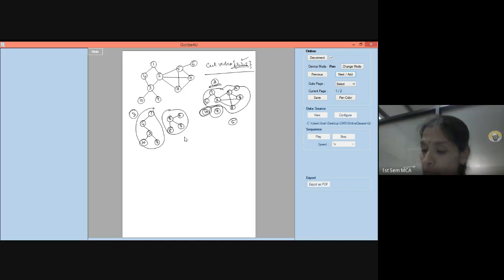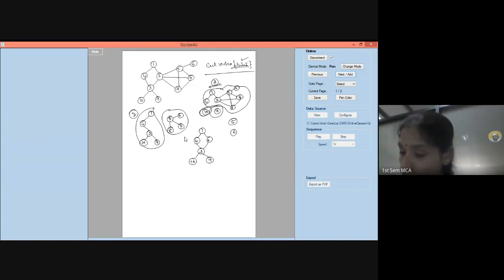If I remove 5, what will happen? Let us see. I have here 1, I have 4, I have this 2, this part of the graph doesn't get disturbed. 3 and this is 10 and this is 9. Okay, I'm removing 5, so all the incident edges also should be removed. 2, 5 will go, 5, 6 will go. So 6 will remain now, I mean, it will remain isolated. Now 2 to 7 I have, that can be there. 8, this can be there. This edge is also there. Is that all? If I remove 5, anything else we have left? Yeah, I think that's all.